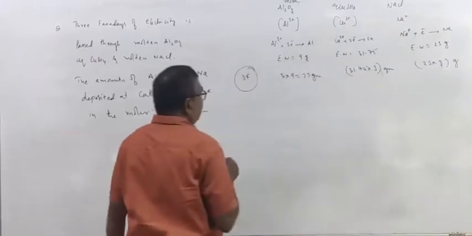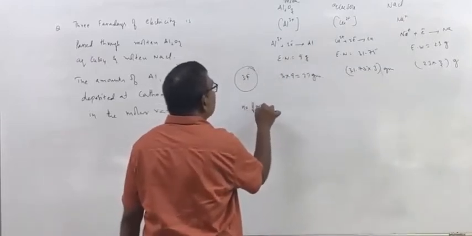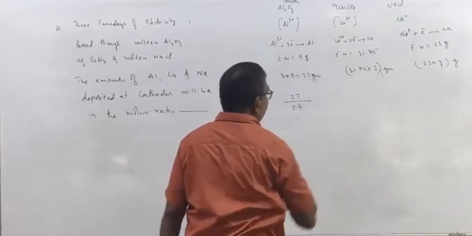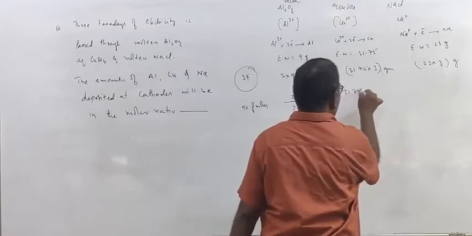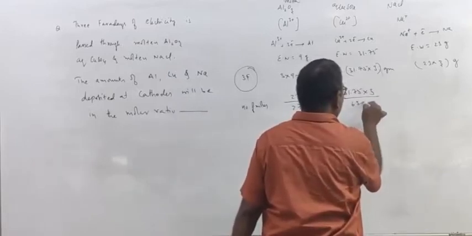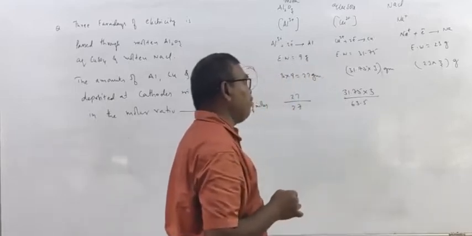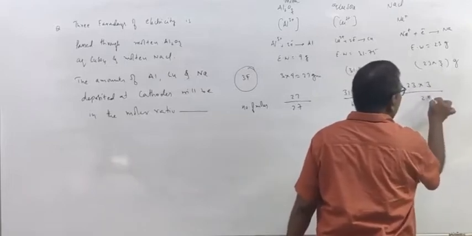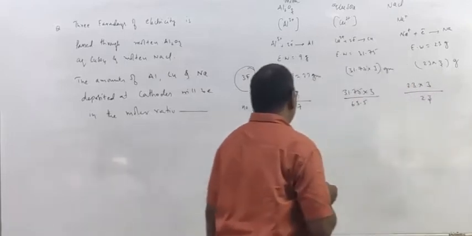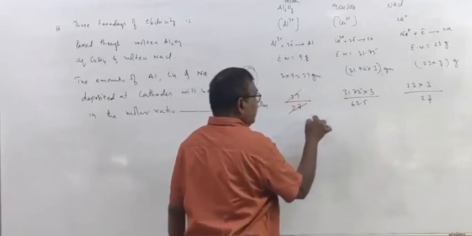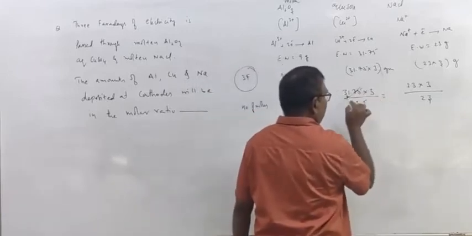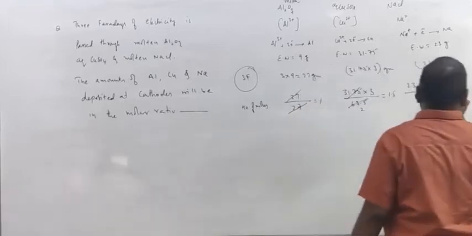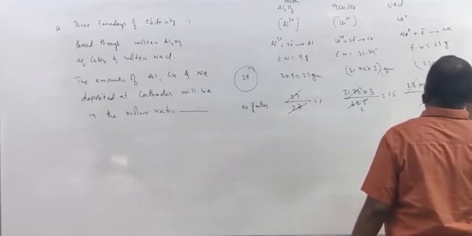Now, number of moles: 27 by 27, atomic weight of aluminum. 31.75 into 3 by 63.5 because atomic weight of copper is 63.5. 23 into 3 by 23, atomic weight of sodium. So 27 gets cancelled, it is equal to 1. This is 31.75 by 63.5, that is half, times 3, 1.5, and 23 gets cancelled, 3.